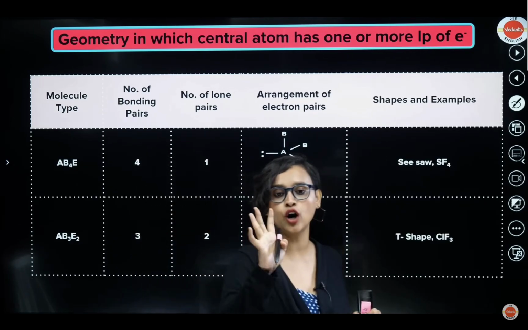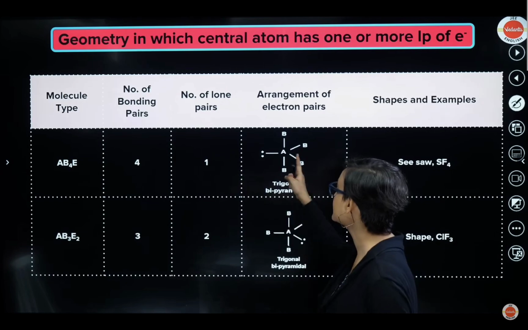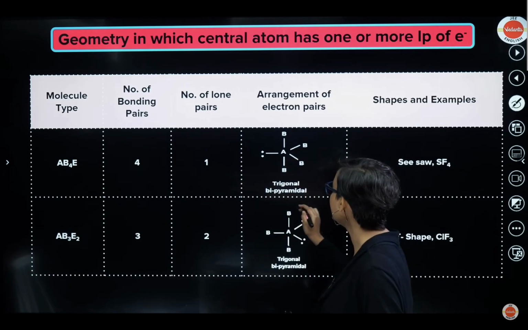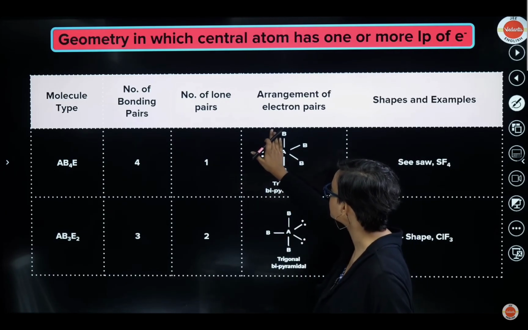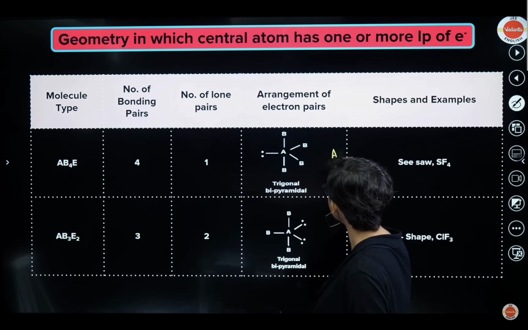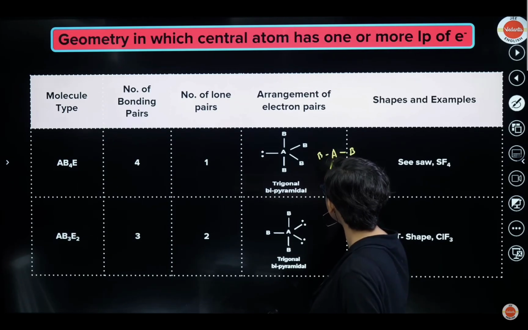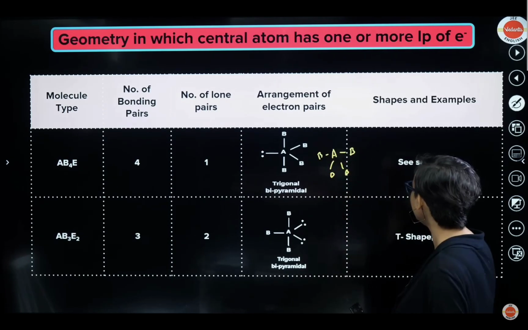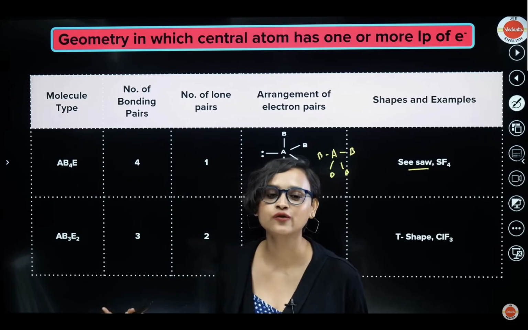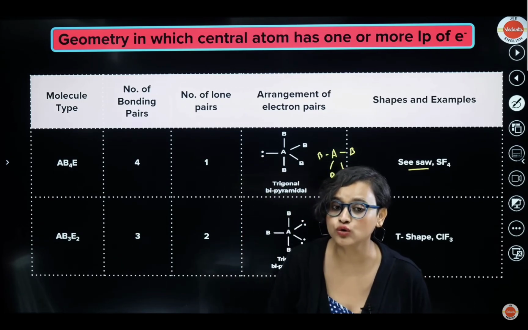Now, what if you have 4 bond pairs and 1 lone pair? This time it is 4 plus 1, 5. Steric number 5 means trigonal bipyramidal. Basically, you just close this. What shape do you see? When you close this, it looks somewhat like this, right? Doesn't it look like a seesaw? And exactly what we wrote, seesaw. SF4, seesaw. Correct?